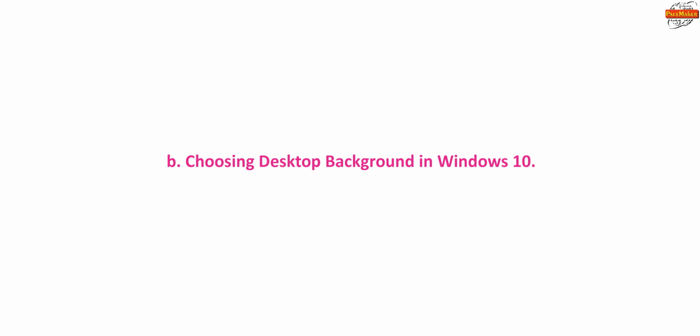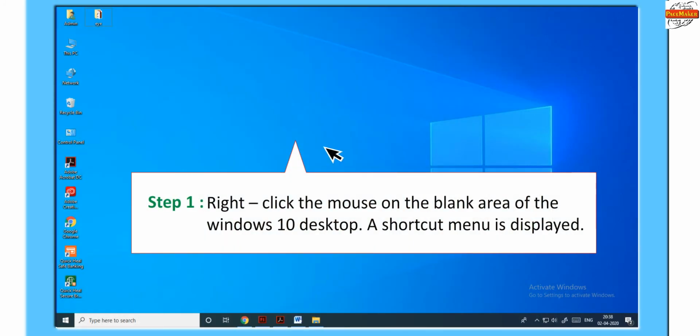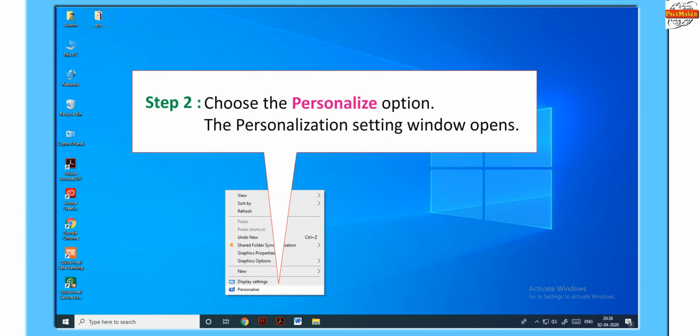B. Choosing desktop background in Windows 10. Step 1. Right-click the mouse on the blank area of the Windows 10 desktop. A shortcut menu is displayed. Step 2. Choose the Personalize option. The Personalization setting window opens.